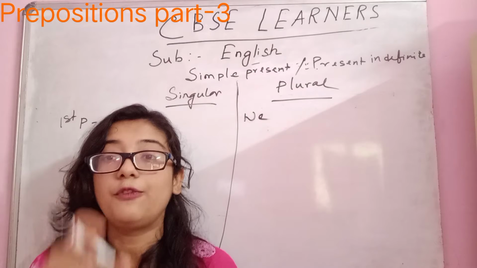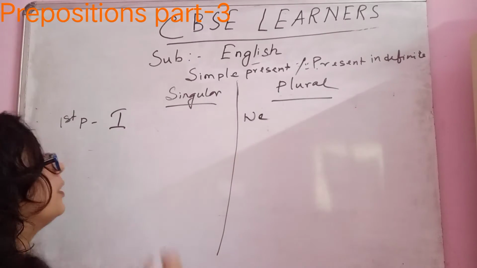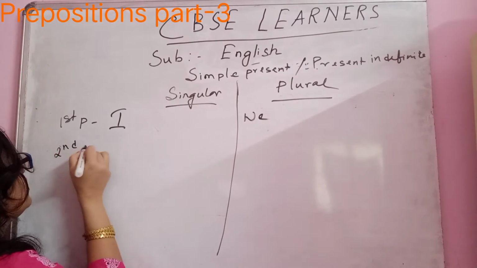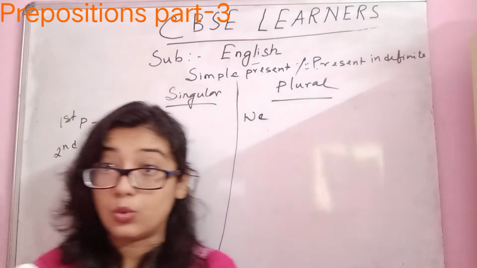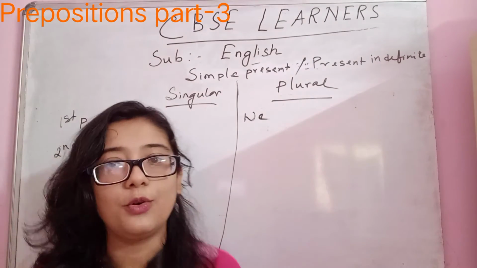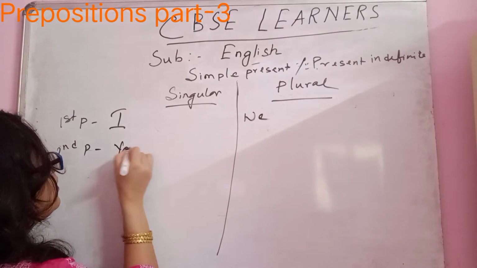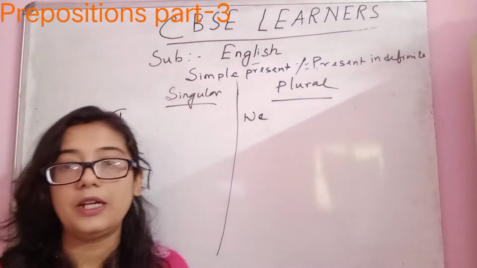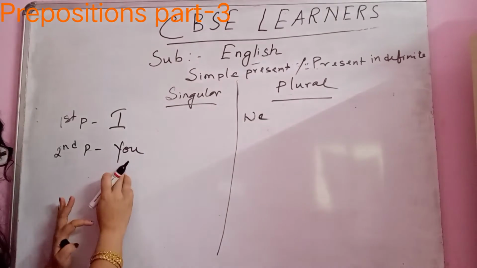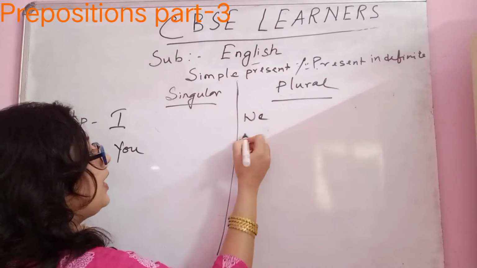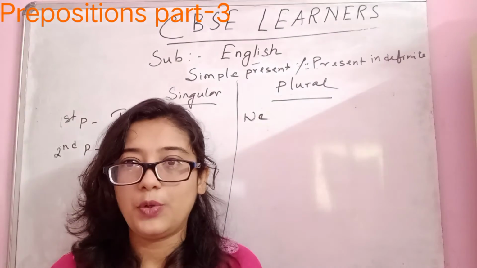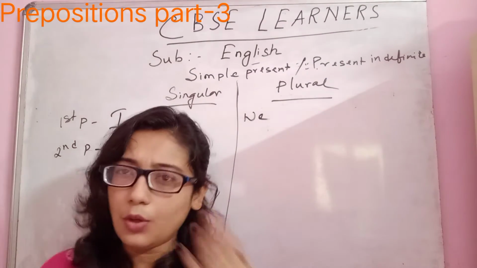We is the first person plural number. The second person: when I am talking to you, who is the second person? Of course, you. So the second person singular number is you. And the plural of you is also you.